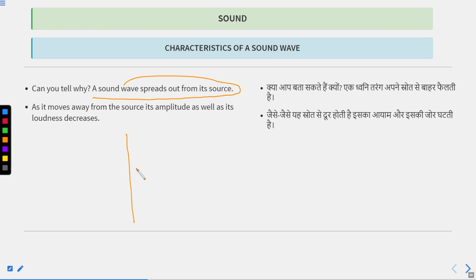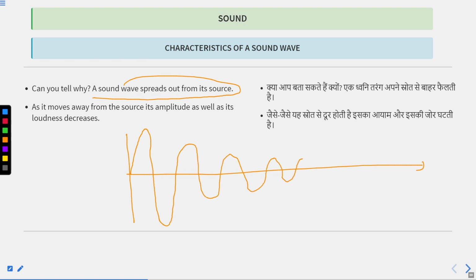We know that near any sound source, near your television, the loudness is high, and as you go further away in your home, the loudness decreases. At one point, it becomes 0. Why did this happen? With distance, loudness decreases because energy decreases, or the amplitude decreases.